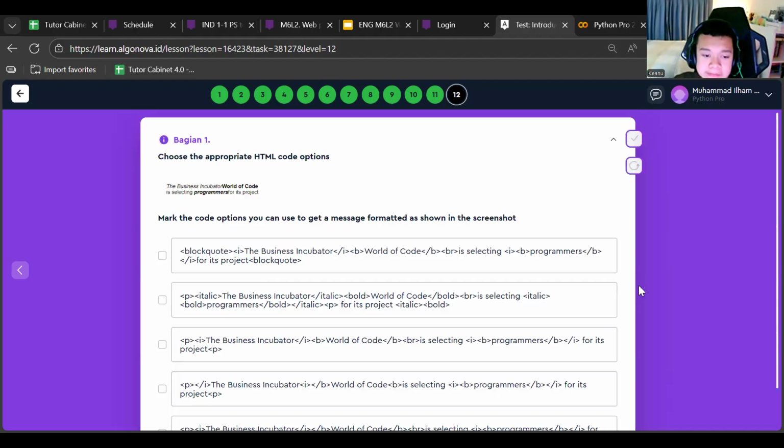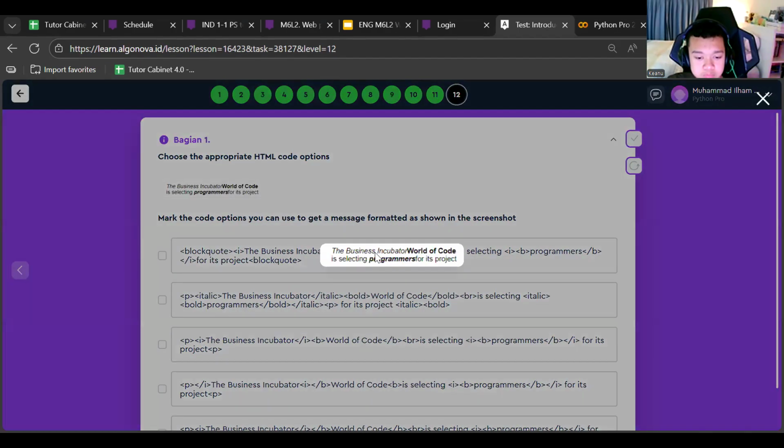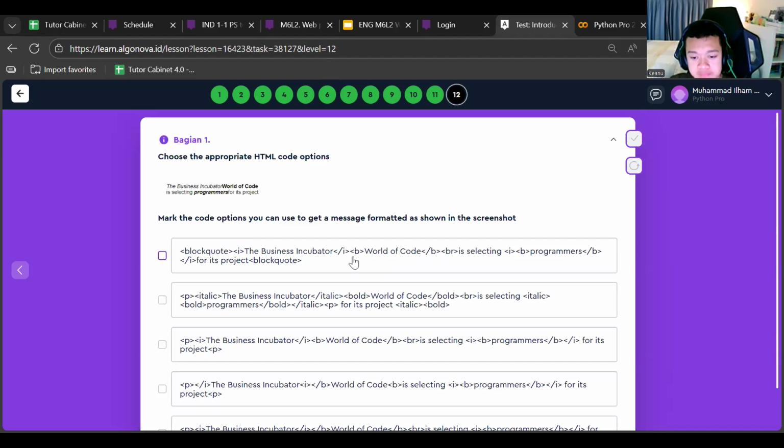Okay, choose the appropriate HTML code options. Mark the code options we can use to get the message formatted as shown in the screenshot. As you can see, the words "Business Incubator" in the message "WordOfCode is selecting programmers for its projects" are formatted. Something we can see is that "WordOfCode" is in bold, and also italic, right? So maybe we need to choose the bold tag.